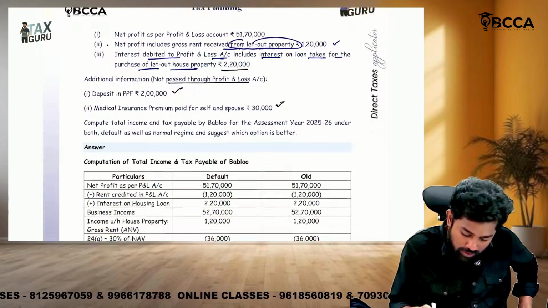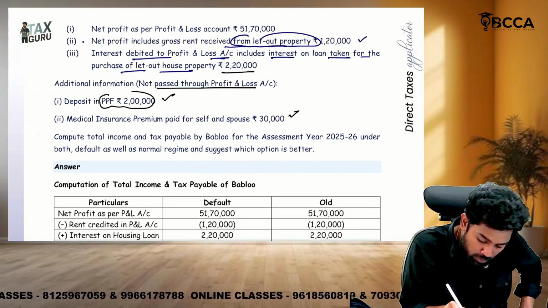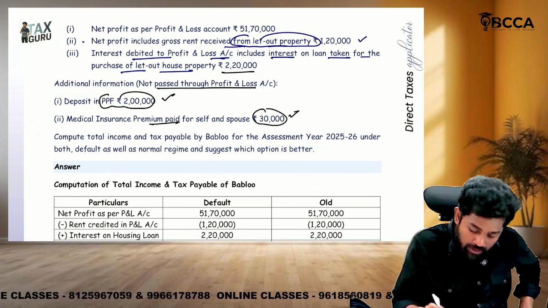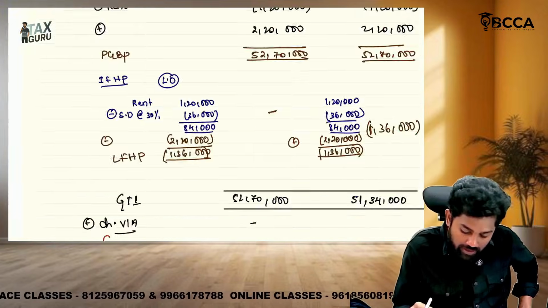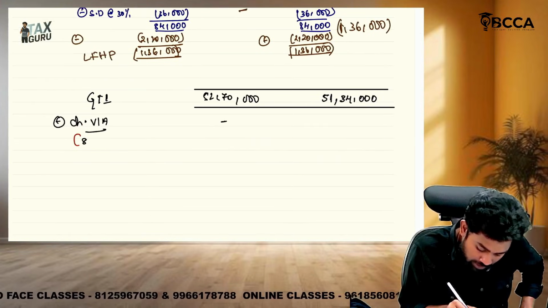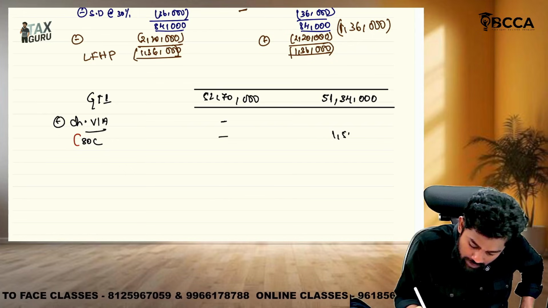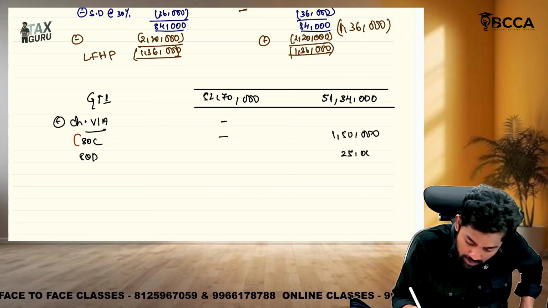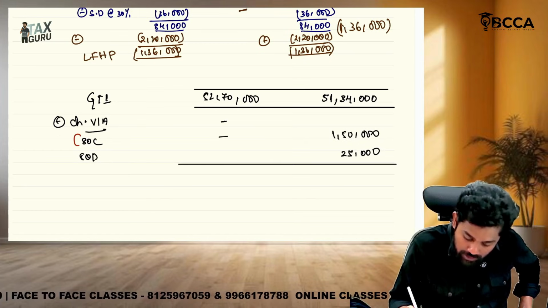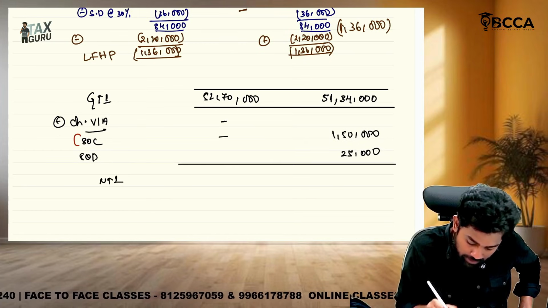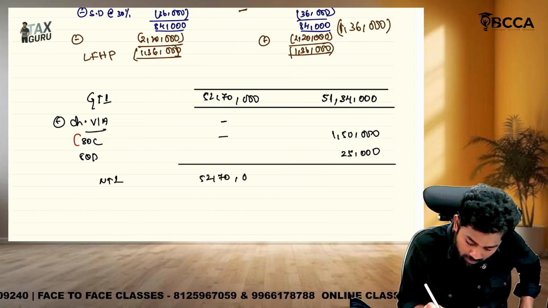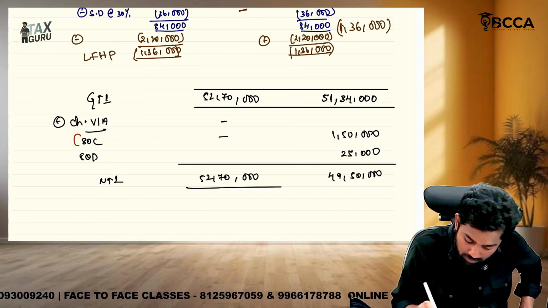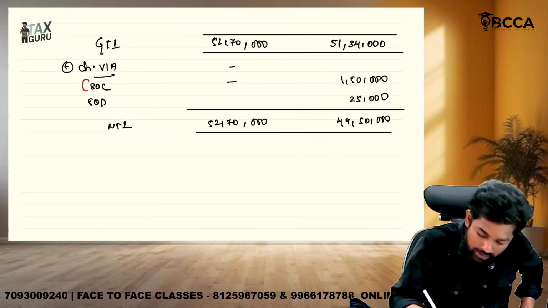But whereas old regime, sir, he has deposited in PPF 2 lakhs, so 80C 1,50,000 is allowed, and medical insurance premium paid 30. He is a senior citizen? No, he is not a senior citizen. So how much is allowed? 80C 1,50,000 deduction available, 80D 25,000 is allowed. So if you claim the Chapter VI-A deductions also, the net total income here it would be 52,70,000. Here it is like 49,50,000. Okay, now we should calculate tax.